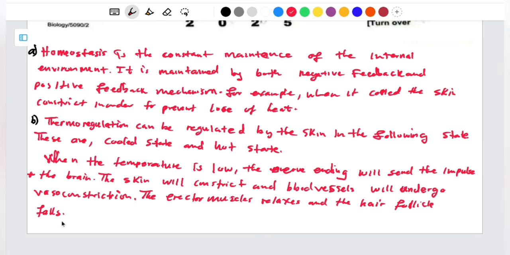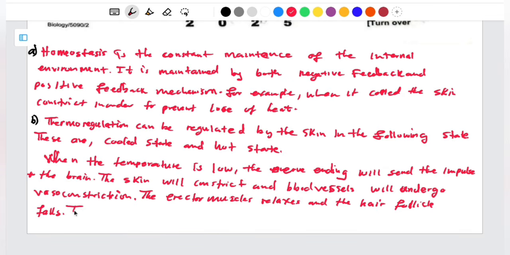Apart from that, one thing you need to understand here is that the mechanism of shivering is also going to be initiated by the hypothalamus. Why shivering there? This is to allow heat production from the adipose tissues. Adipose tissues are able to generate heat energy during the cold state.